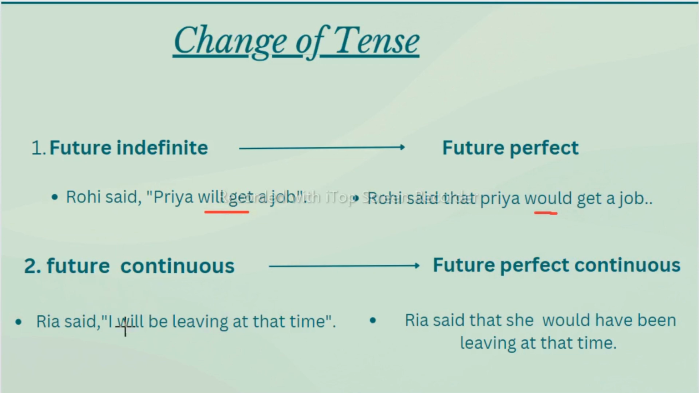Future continuous. Ria said, I will be leaving at the time. Future continuous changes to future perfect continuous. Ria said that she, because I is there, I will change to Ria. If we change this Ria to pronoun, it will become she. She, this will change in indirect speech to would. And because we are writing future perfect continuous, so would have been leaving at the time.